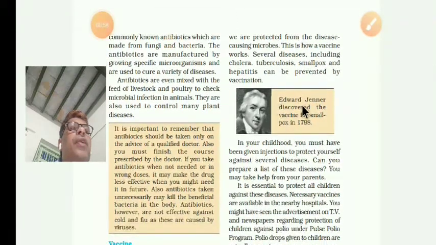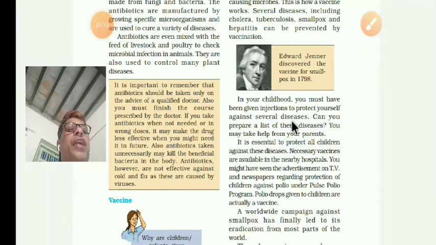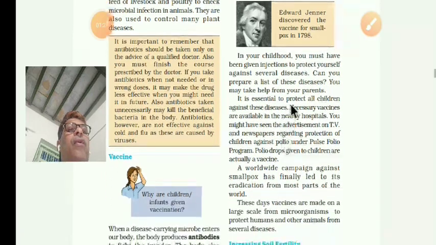And Edward Jenner discovered the vaccine. Remember students, who discovered the vaccine? Edward Jenner discovered the vaccine for smallpox in 1798. In your childhood, you must have been given injections to protect yourself against several diseases. So remember the names of these diseases. Can you prepare a list? Go and ask your parents what vaccinations were given to you. It is essential to protect all children against disease. Necessary vaccines are available in nearby hospitals.